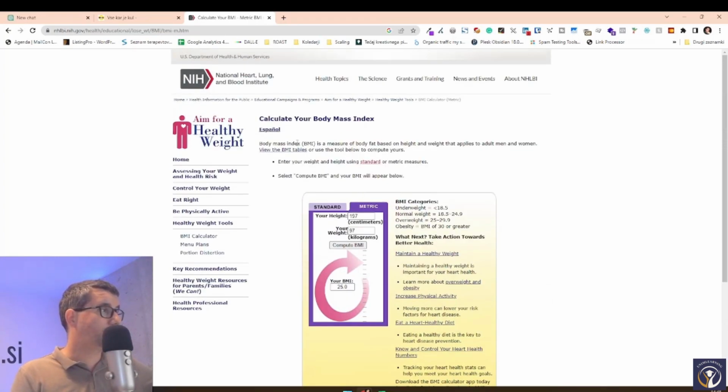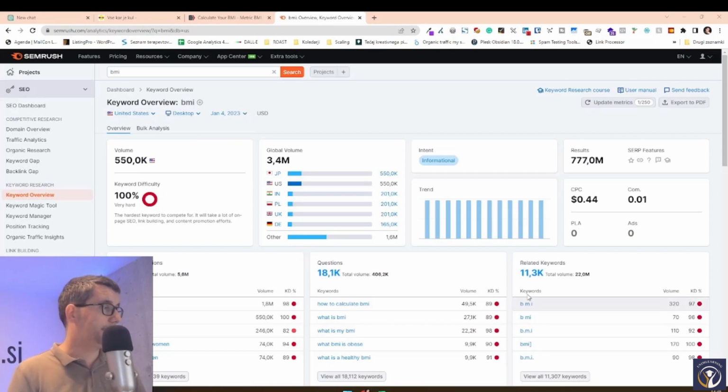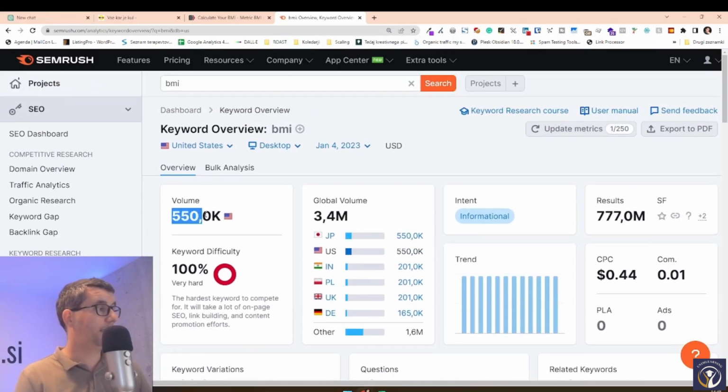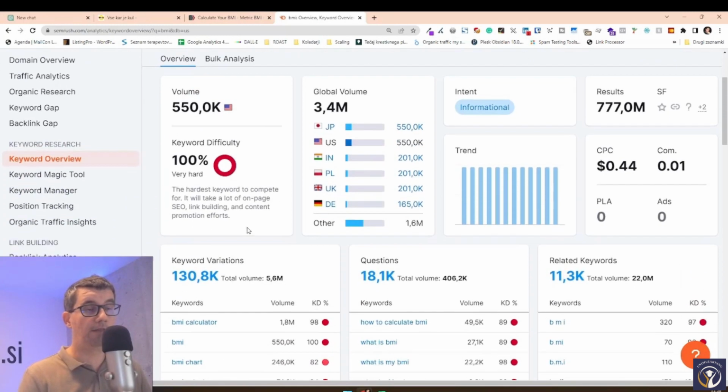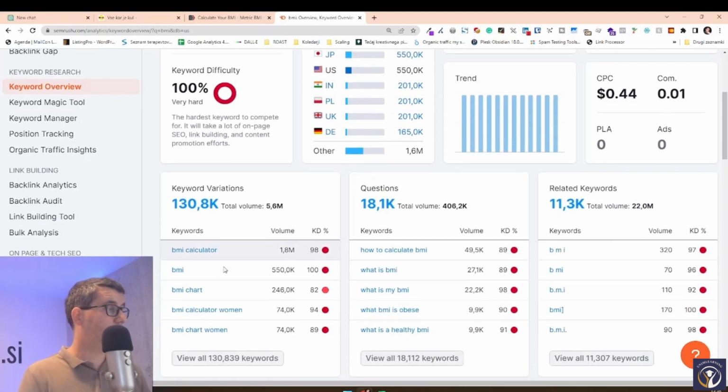Having such a calculator on your website is great. Or coming from the other side, having an article on body mass index without the calculator is really bad. Body mass index and body mass index calculator are keywords that are extremely looked for, right? Body mass index, BMI, has a keyword volume of 550,000 people searching for it every month. And BMI calculator is searched 1.8 million times every month. A lot of potential, right?